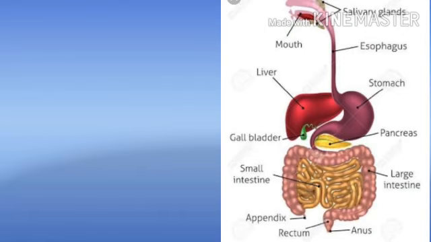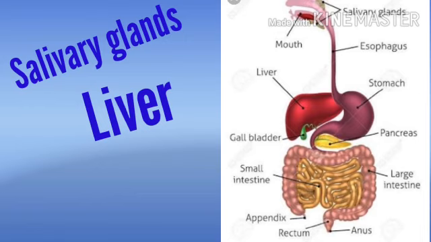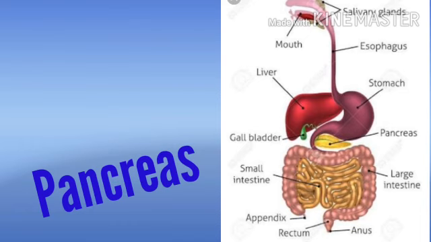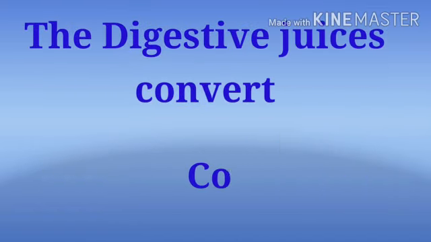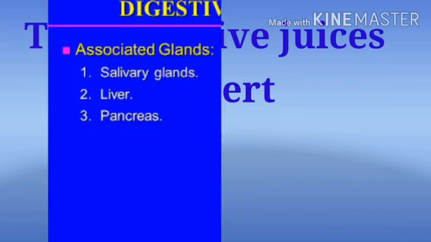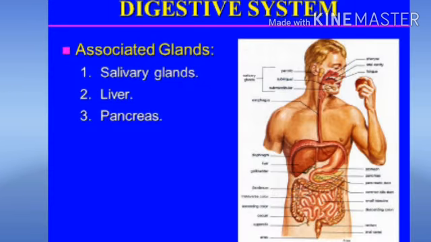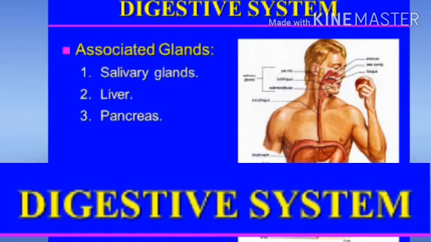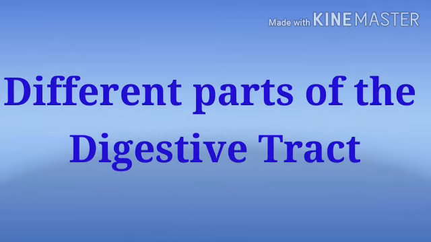The inner walls of the stomach and the small intestine and the various glands associated with the canal, such as salivary glands, the liver, and the pancreas, secrete digestive juices. The digestive juices convert complex substances of food into simpler ones. The digestive tract and the associated glands together constitute the digestive system. Now let us know what happens to the food in different parts of the digestive tract.